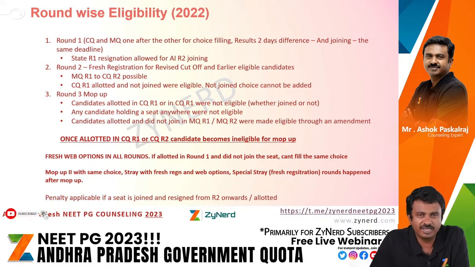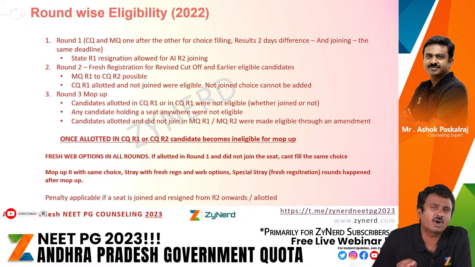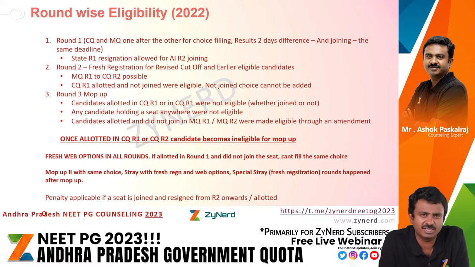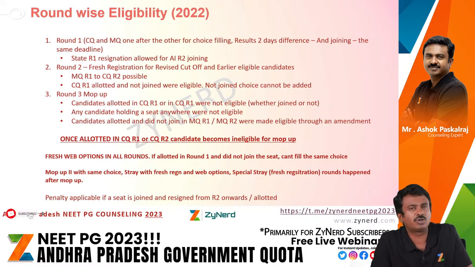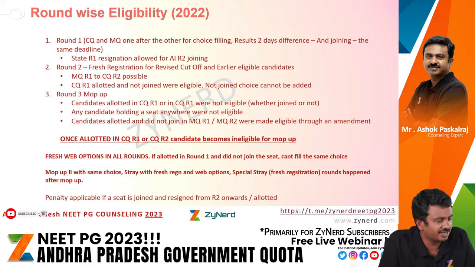Any candidate holding any seat was not eligible for mop-up, and obviously if you joined any state R2 seat including Andhra Pradesh CQR2 or Andhra Pradesh MQR2, you were not eligible. So basically upgradation from state R2 to mop-up was not possible. In fact, right from the time you are allotted in R1 or R2, you are out of mop-up. So this question of joining is not relevant, but anyways, other state candidates, it is relevant, so they were not eligible for mop-up.